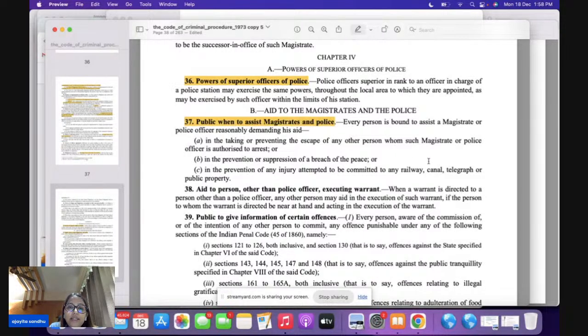So under section 37, it says that every person is bound to assist a magistrate or a police officer. So section 37 is a specific section where the public is to assist the magistrate and the police.